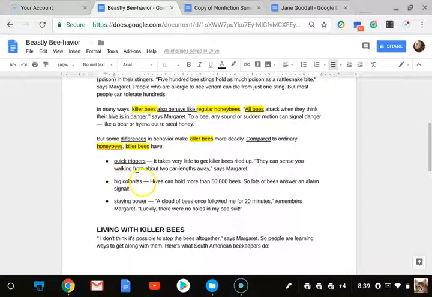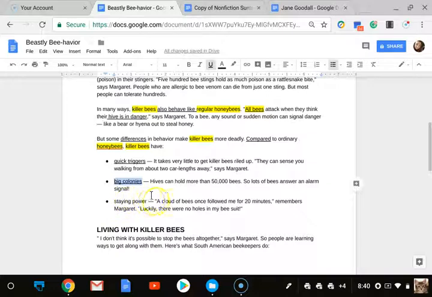Big colonies. Hives can hold more than 50,000 bees, so lots of bees answer an alarm signal. So again, this is showing me something that killer bees have, because this is what we're talking about, what killer bees have that honeybees do not. So they are different because killer bees have big colonies. Okay, so let's underline that.